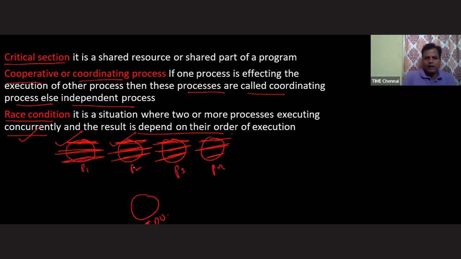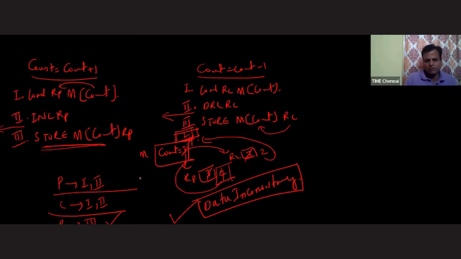Let's try to visualize the race condition statement. It is not yet finished, please pay attention to this. What is the race condition here? As I said, concurrency means sometimes we execute the producer, then the consumer, then the producer, then the consumer. Exactly this scenario is called concurrency.